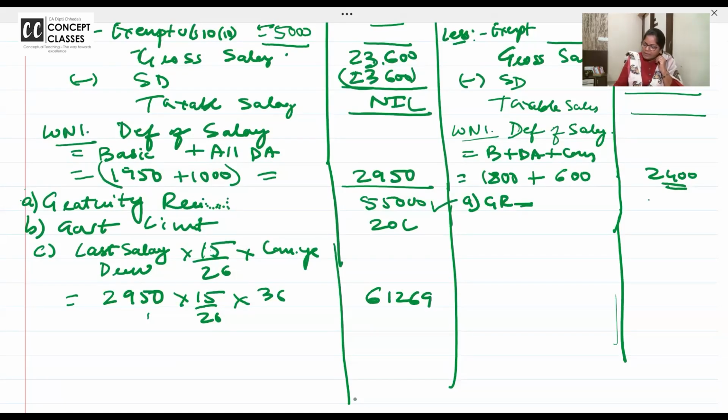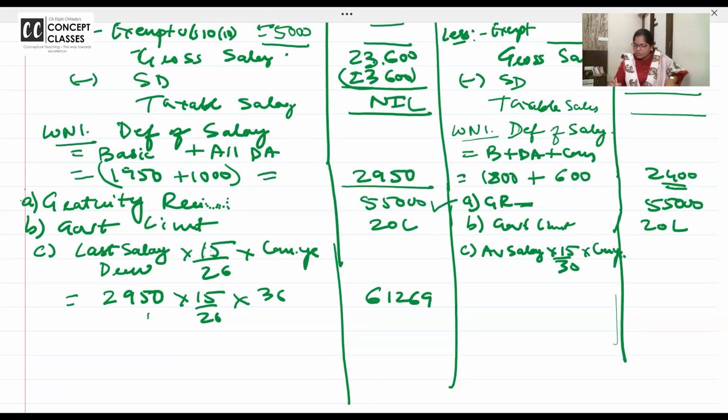Now quickly copy all the bits as it is. Gratuity received 55,000. Government limit 20 lakhs. C bit: average salary into 15/30 into completed years. I want all of you to write this. Don't copy directly. So average salary is 2,400 multiplied by 15/30 and completed years is 36.